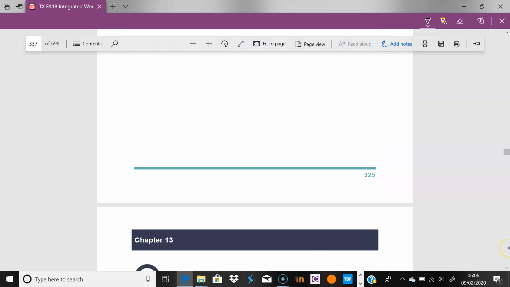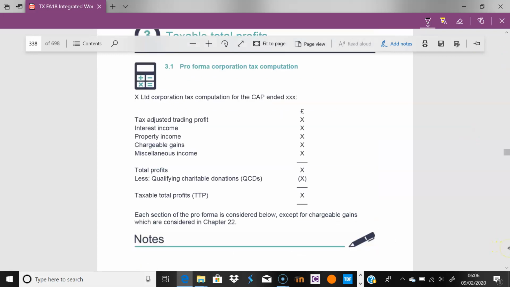Right, let's carry on. Like I highlighted earlier, everything comes into one house, so to speak. So you have your tax adjusted trading profits, with capital allowances deducted and dealt with in here. Then we have interest income. This is non-trading income. If it's not related to trade, and we'll see examples, but you can already start thinking about that: any income that's not related to trade.